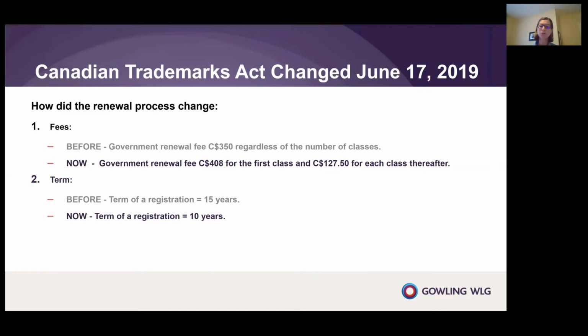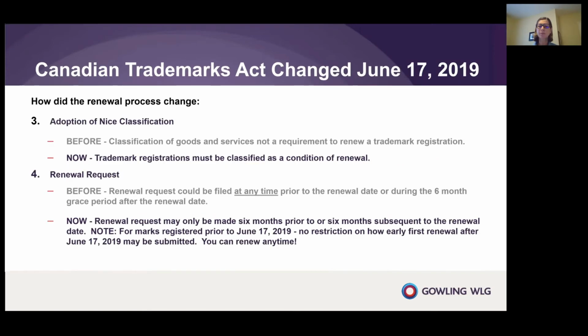Those include changes to the amount of fees, which have increased and are now charged on the basis of per class. The term of the registration has now changed to 10 years. The adoption of the NICE classification system now means that classification of your registration is a requirement of renewal. And the renewal request for registrations granted after June 17th, 2019 can only be filed 6 months prior to or 6 months subsequent to the renewal date.